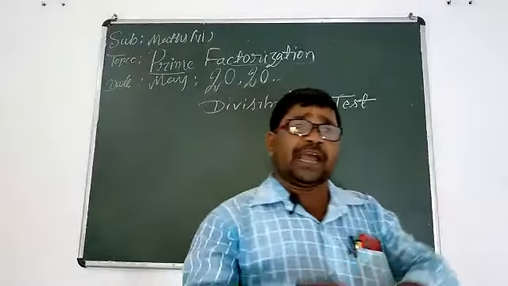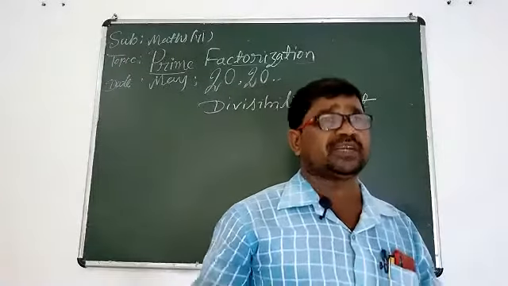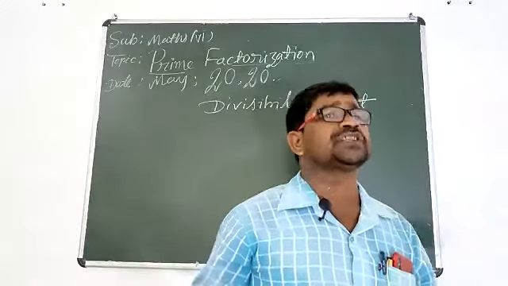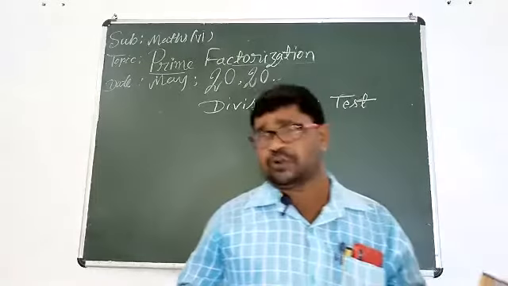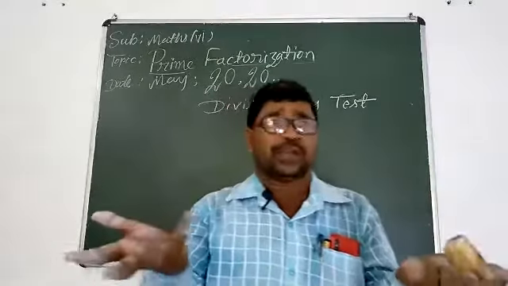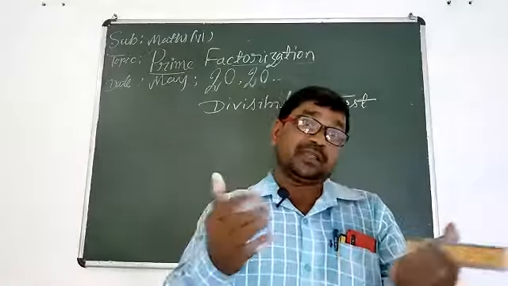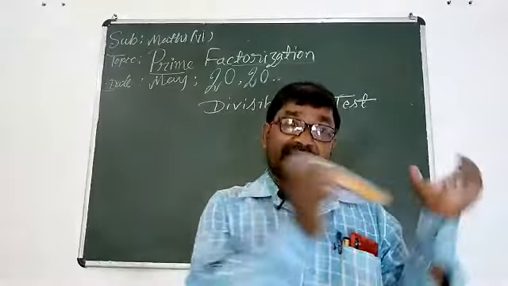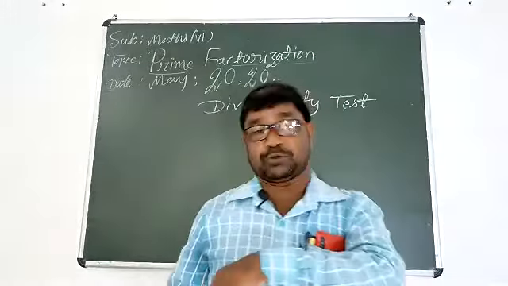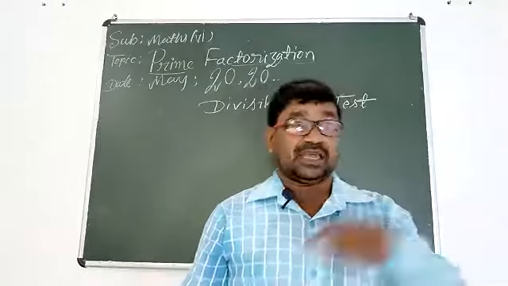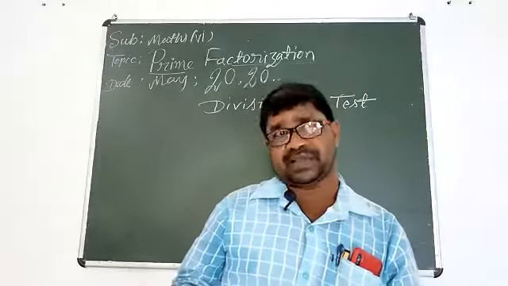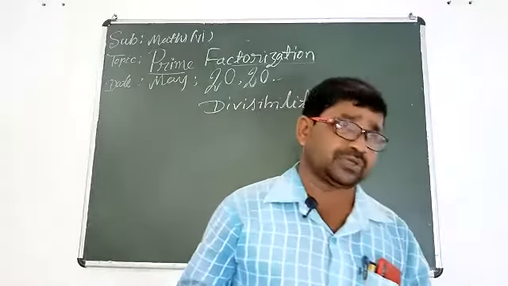If one number can divide another number completely, then the larger number is divisible. If you have two numbers, you can guess this one is larger and that one is smaller. Is the larger number divisible by the smaller number or not?